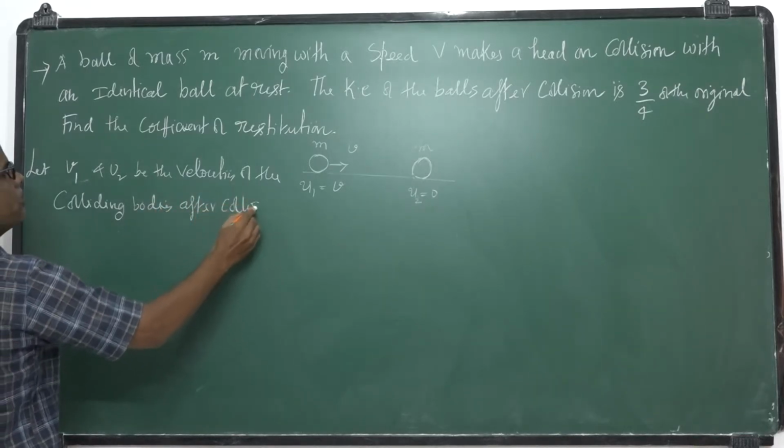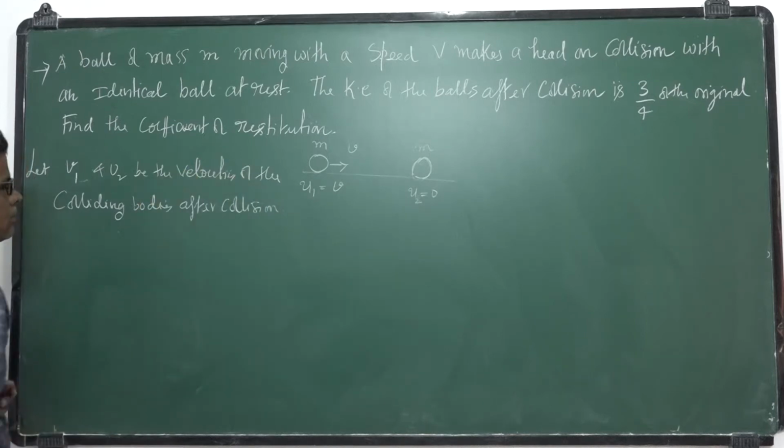Okay, so first I assumed this one. Head-on collision, identical ball which is at rest. So the kinetic energy of the balls is 3/4 of the initial kinetic energy. Find the coefficient of restitution.